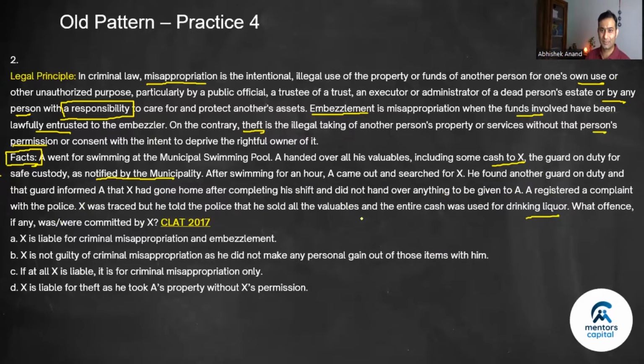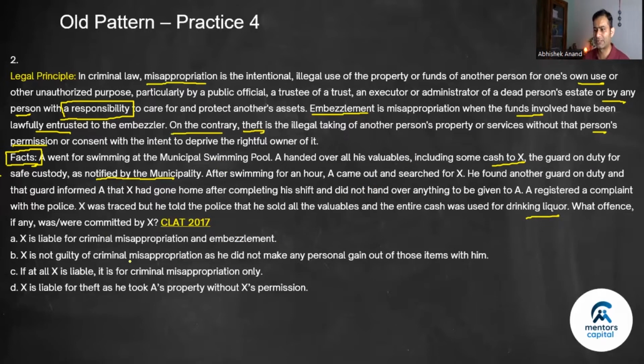So now in this case, misappropriation is there. He gave valuables under his responsibility. Embezzlement is also there because funds were lawfully entrusted. It was notified by the municipality. So both are there. Theft, you might say that, okay, you gave me something, but I did not take your permission. But here it said on the contrary, as compared to that. So maybe when you do not give it yourself, that would come under theft, maybe. And I'm not using external knowledge of what theft is. I'm just strictly applying what the principle is given to us.